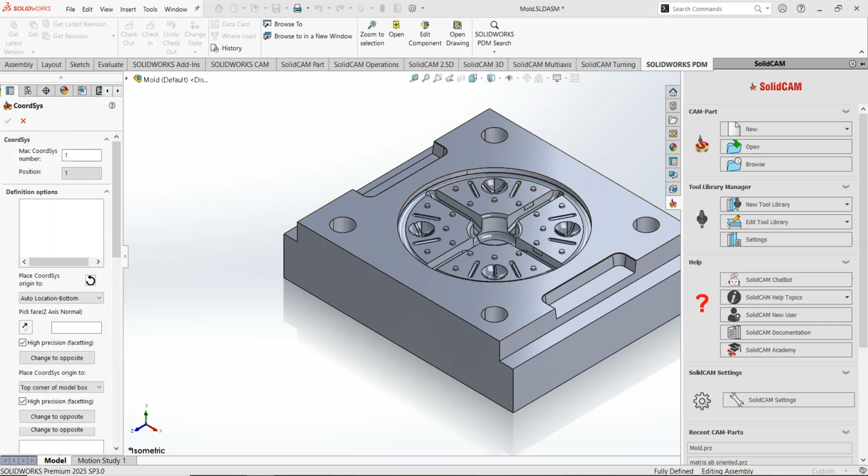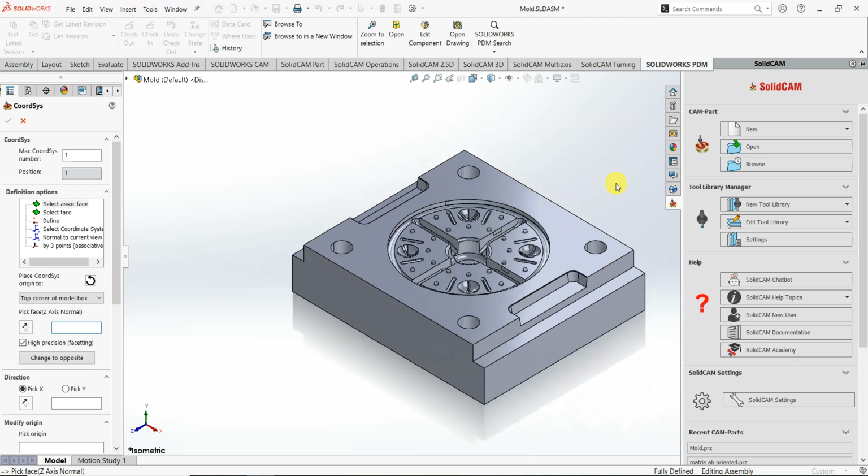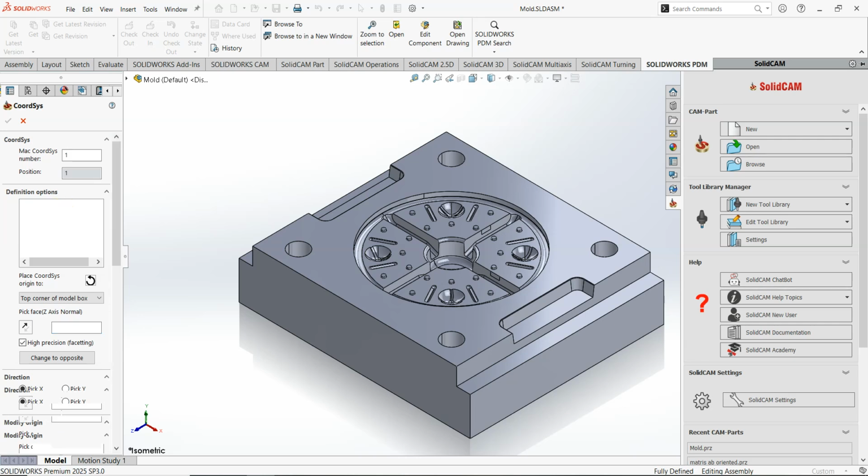And then I need to define the coordinate system of my machining. Most of the time I prefer selecting the center of the block for machining, so I will select that one, but you can select wherever you want based on your project. So in here there is different ways for defining the coordinate system, and maybe the easiest one is select face.